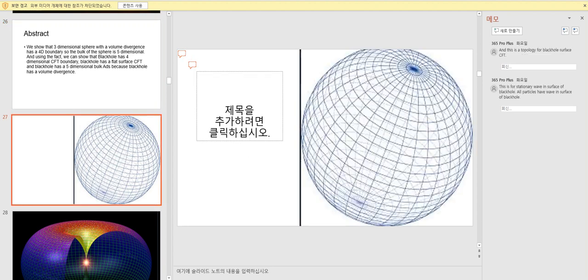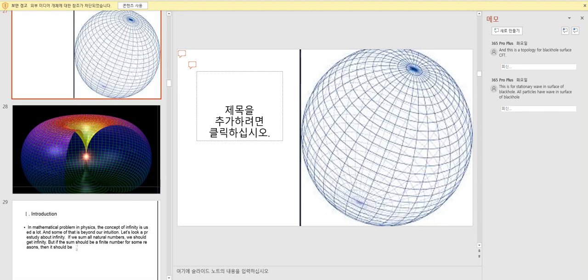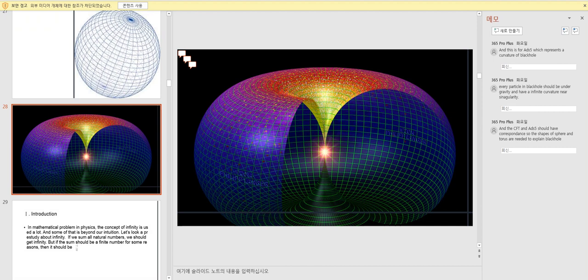And this is a topology for the black hole surface CFT. This is for a stationary wave on the surface of the black hole. All particles have waves on the surface of the black hole. And this is for AdS phi, which represents the curvature of the black hole. Every particle in a black hole should be under gravity and have an infinite curvature near the singularity. And the CFT and AdS phi should have a correspondence, so the shapes of a sphere and a torus are needed to explain black holes.